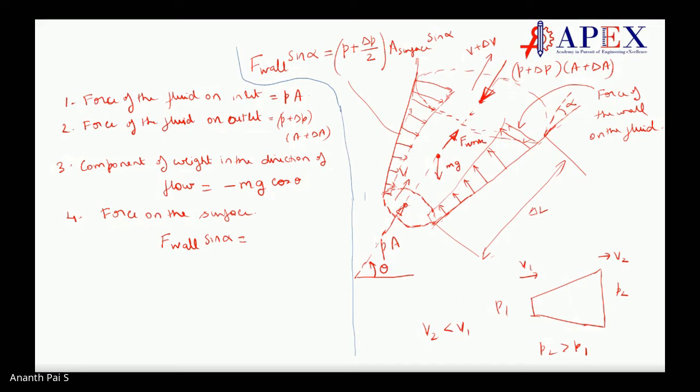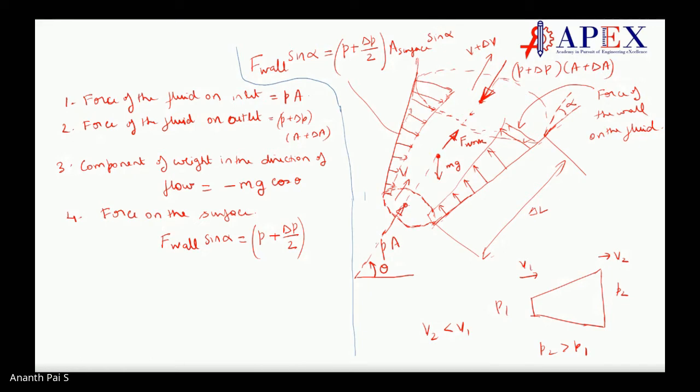So now, what is force on the wall? It is because of the pressure only. Although there is a parabolic variation, if I take linear variation of the pressure, then the variation would be P over here, and P plus delta P over here. When you consider this whole thing, it will be P plus delta P by 2. That would be the average pressure. How is that average pressure?